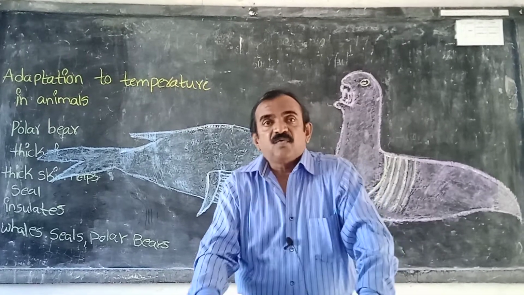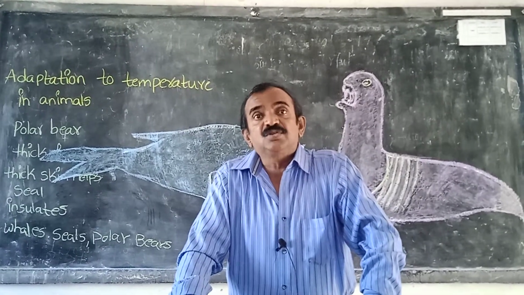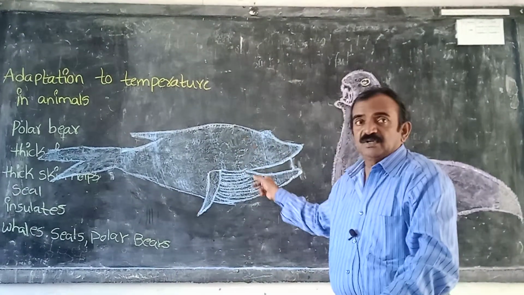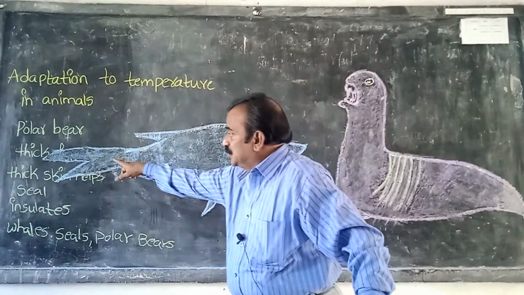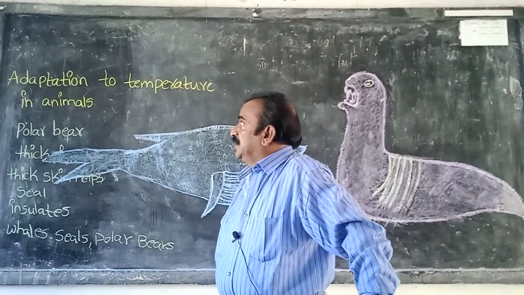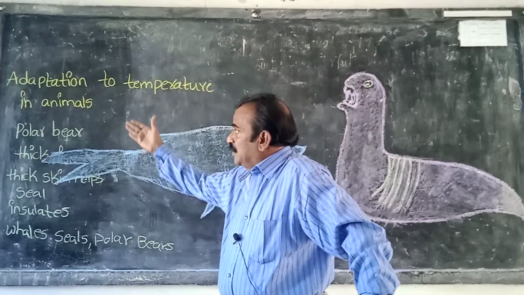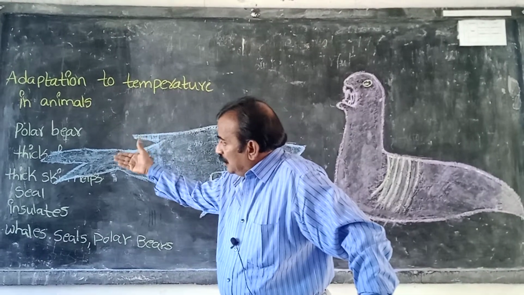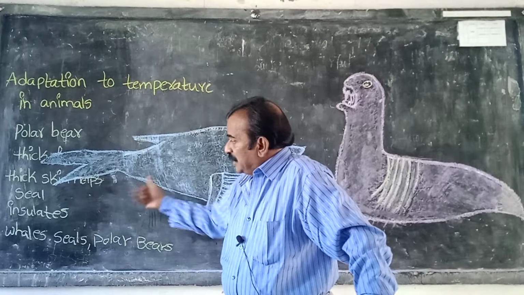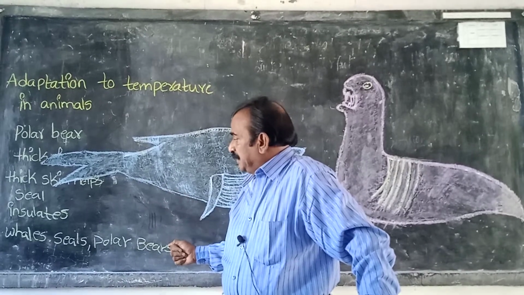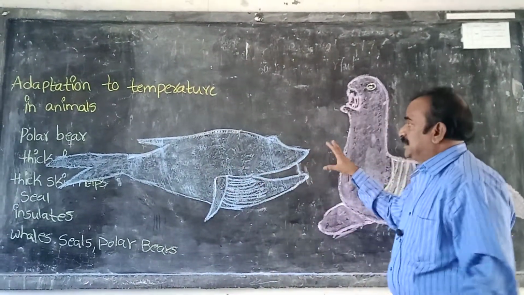In this way fat acts as an insulator. Here you are observing a polar bear, blue whale, and seals. I told you what an insulator is, and gave different examples.